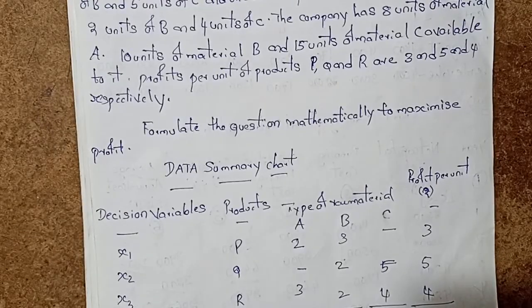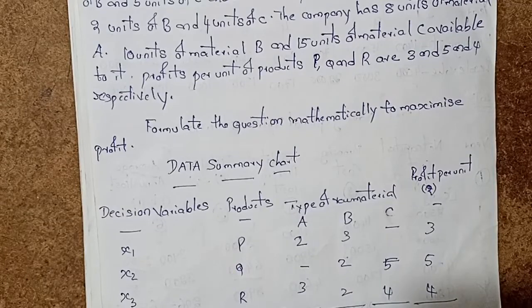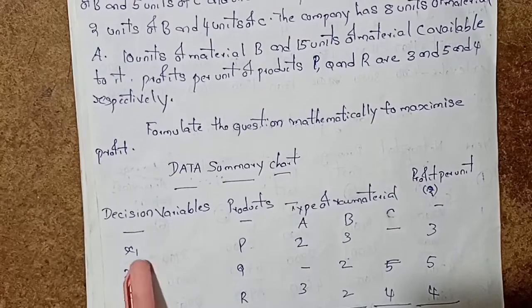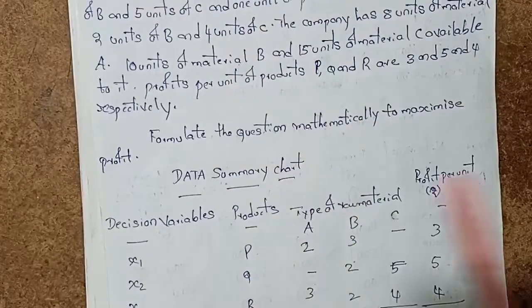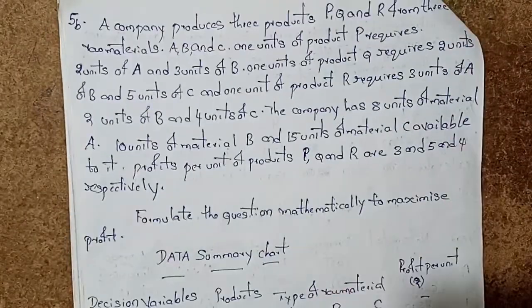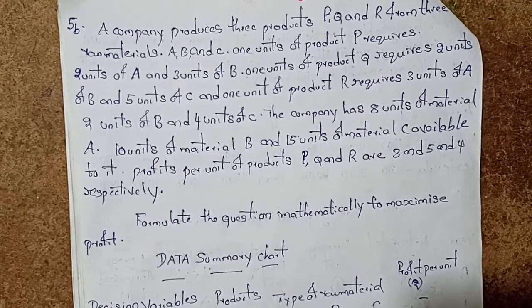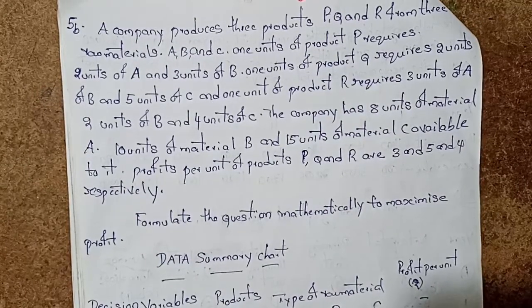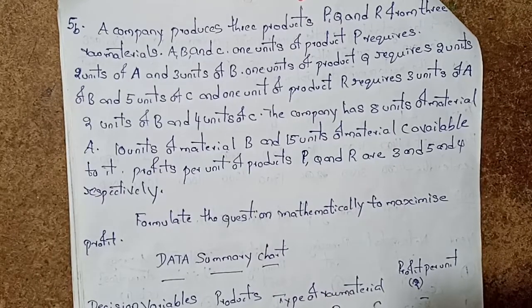So we need to calculate, that's why we take X decision variables. Assume x1, x2, x3 for products P, Q and R, already given in the question. Then the type of raw material A and B. P equals 2 units of A, and of raw material B, 3.